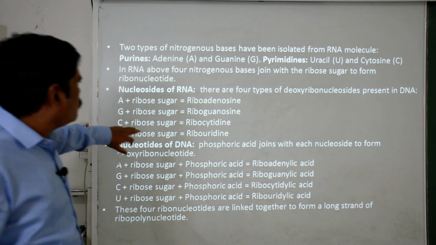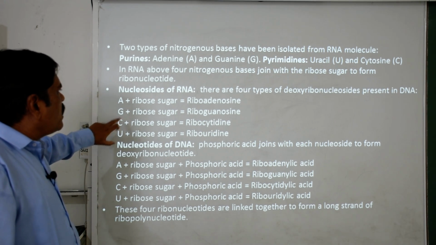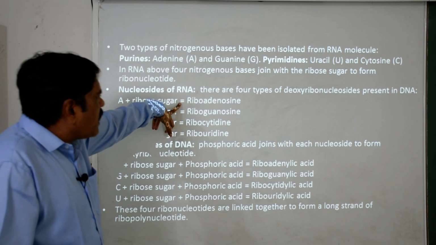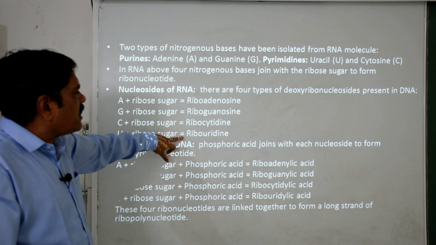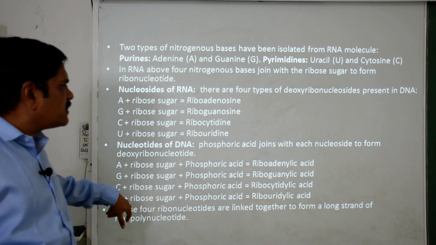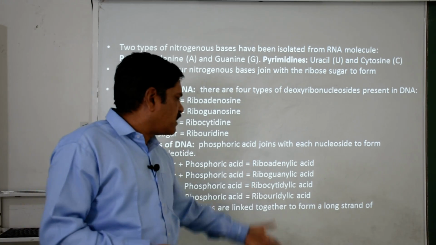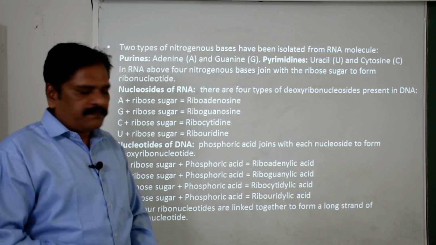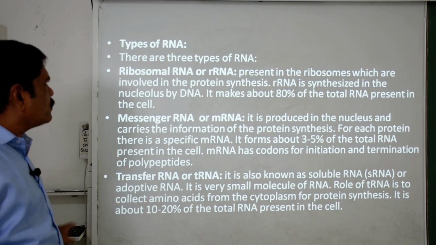Here the four nitrogenous bases are A, G, U, C. They form the nucleosides riboadenosine, riboguanosine, ribocytidine and ribouridine, and the nucleotides riboadenylic acid, riboguanylic acid, ribocytidylic acid and ribouridylic acid. This way they form a long chain of ribonucleotides.